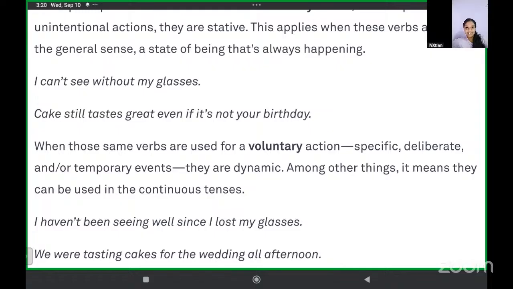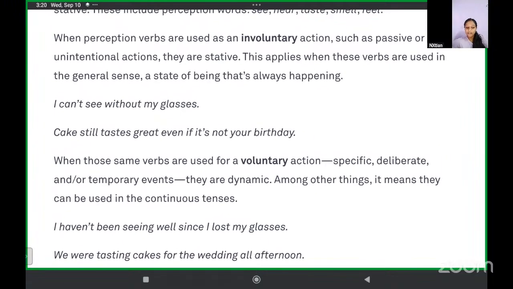Then cake still tastes great even if it's not your birthday, that is in general, but we were tasting cakes for the wedding all afternoon. This is something you're doing voluntarily, tasting voluntarily. Understood the difference? Ma'am, when you're doing it involuntarily, your actions will be stative. Yes, Andrew.